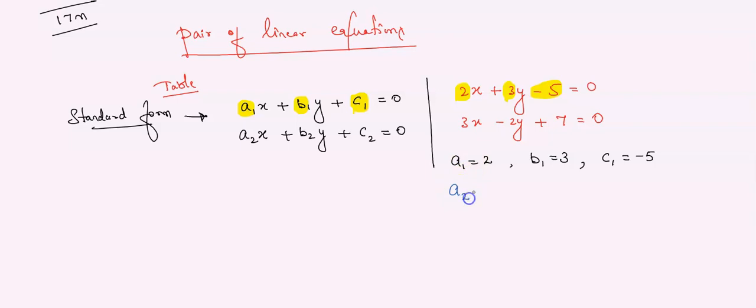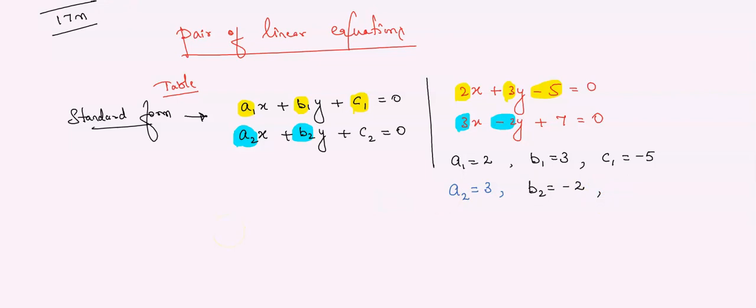What is this? A2. Now we can observe here. What is this? Plus 3. It means that the value of A2 is plus 3. B2. What is the value of B2? Minus 2. So we can say that the value of B2 is minus 2.